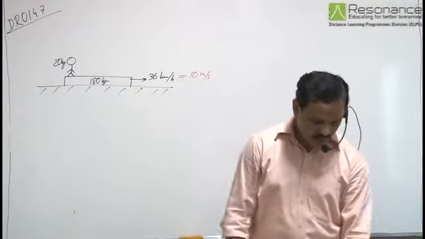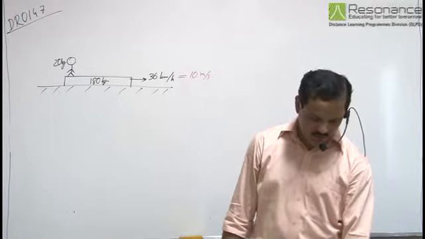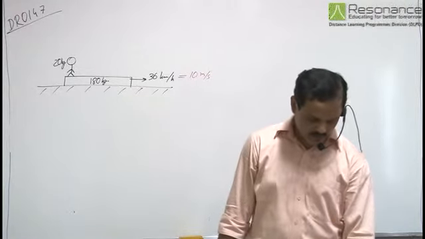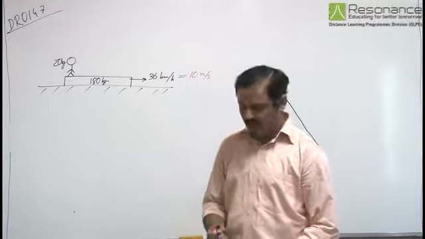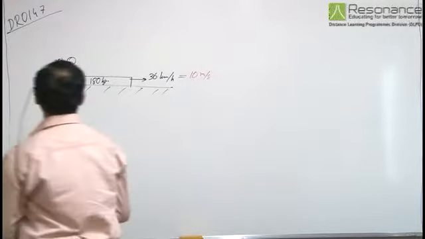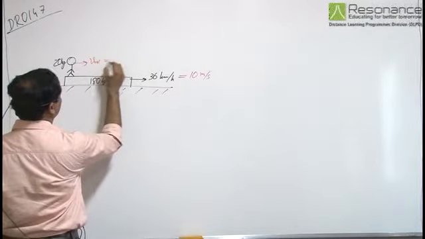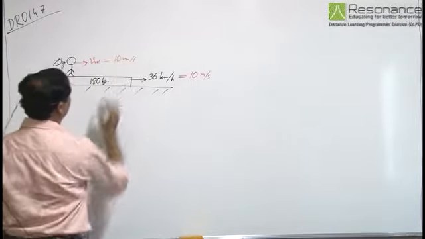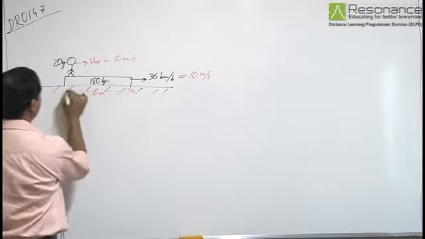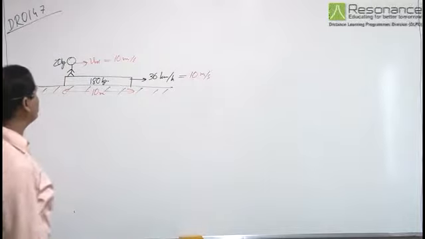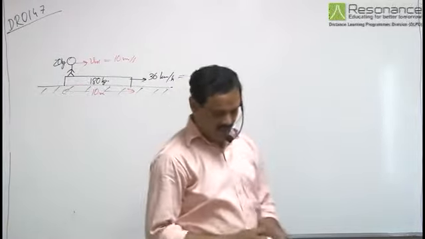Now, the child of mass 20 kg starts running on the trolley from one end to other with a speed 10 meter per second relative to the trolley in the direction of motion of the trolley. So the child starts moving with relative velocity with respect to trolley of 10 meter per second, where length of the trolley is given to be 10 meter. Mass of the child is 20 kg, so mass of the trolley is 180 kg.